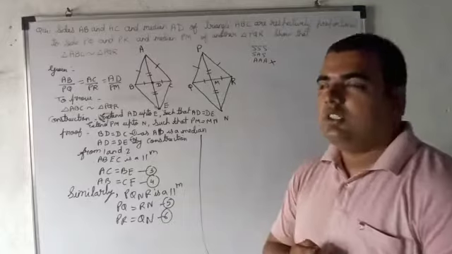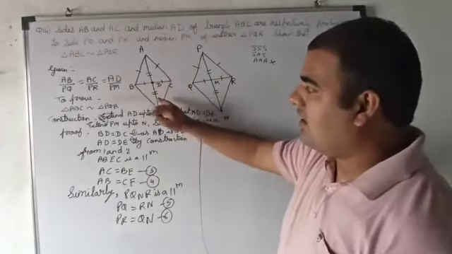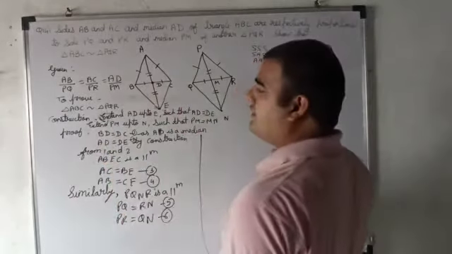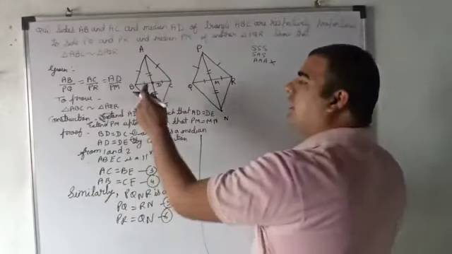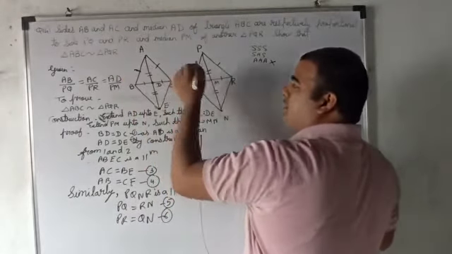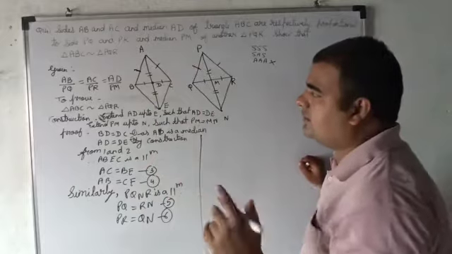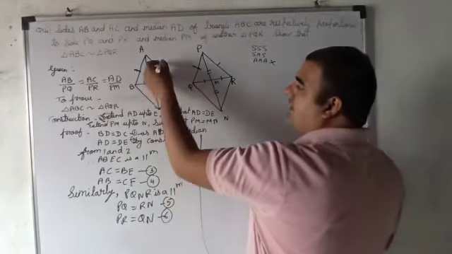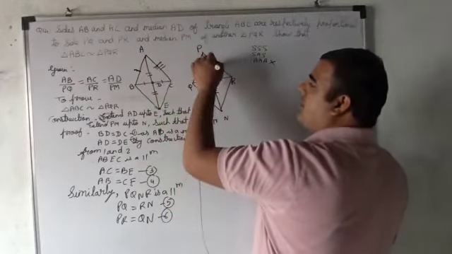Now we need to prove ABC similar to PQR. This is our motto. So see, now you know this AB and PQ are corresponding and proportional to AC upon PR.